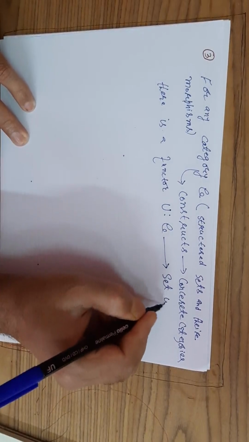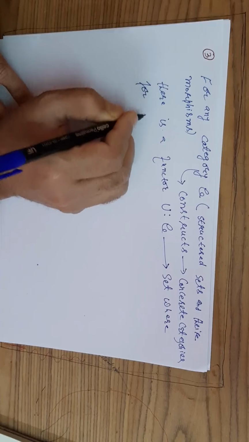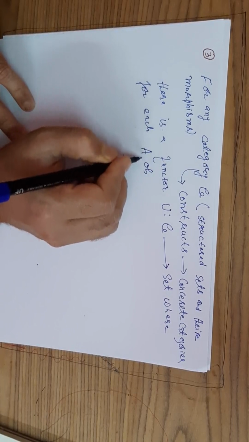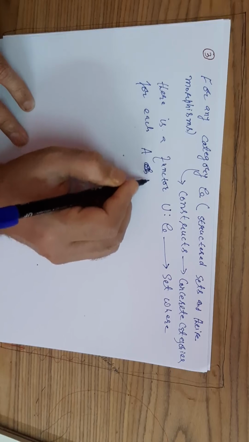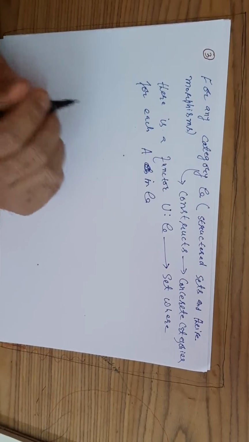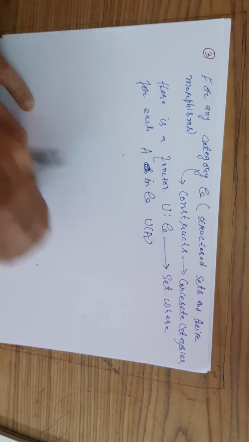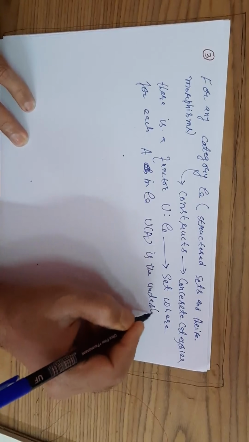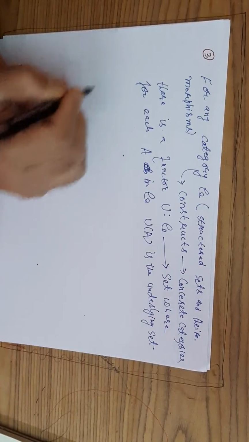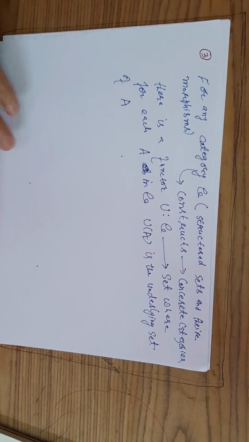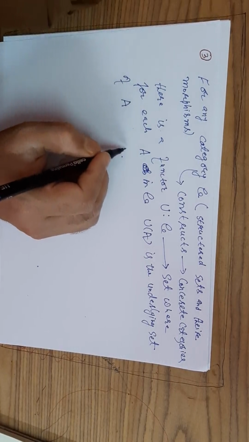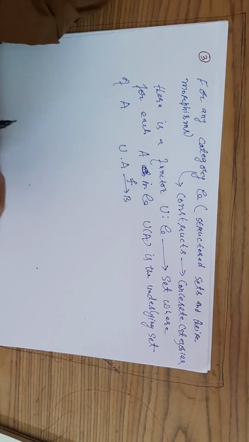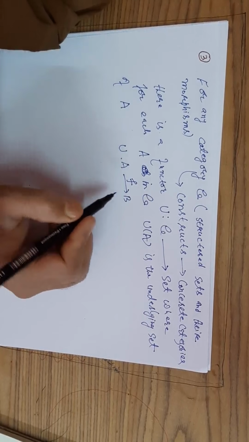where for each object A in the object class of C, UA is the underlying set of A. Suppose I have an arrow between any two structures A and B. So U of F is an arrow, meaning the morphism.